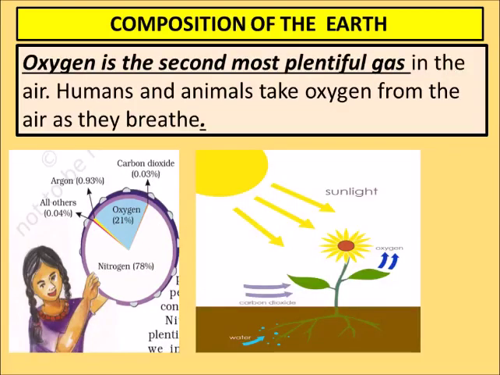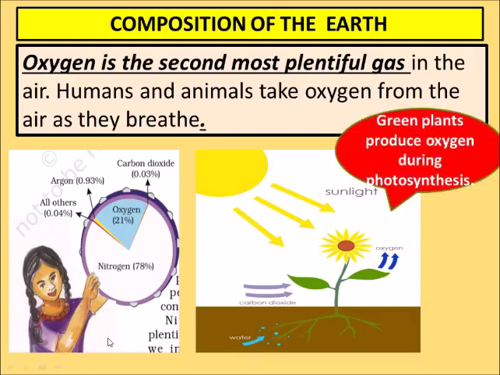Oxygen is the second most plentiful gas in the atmosphere, and humans and animals both take oxygen from the air for breathing, as it is the most important gas for human beings. And green plants produce oxygen during photosynthesis.